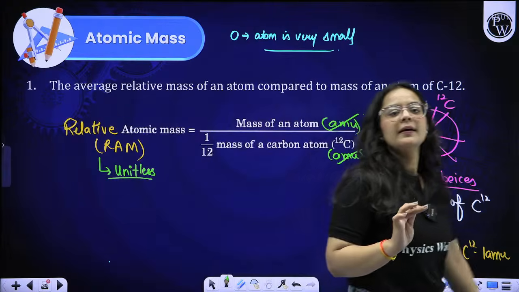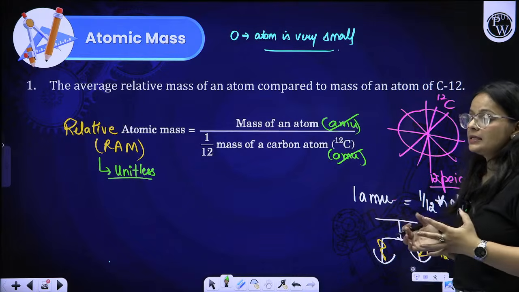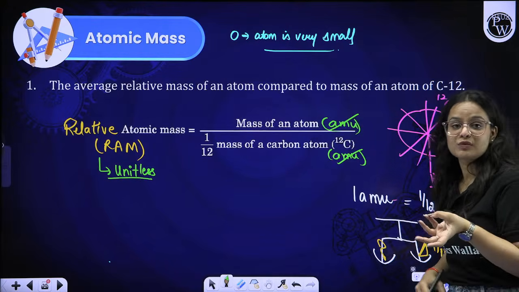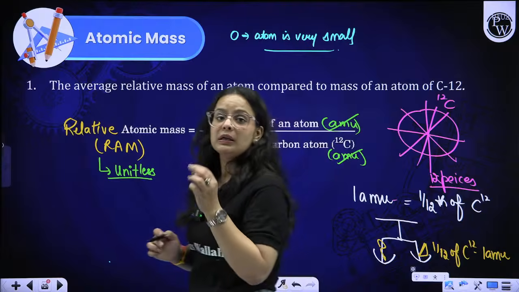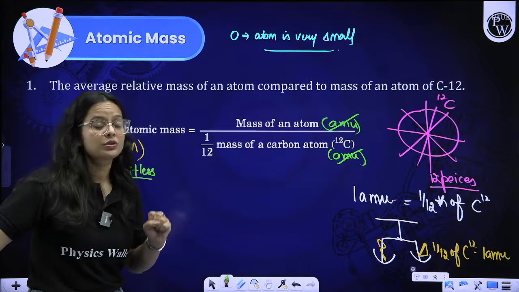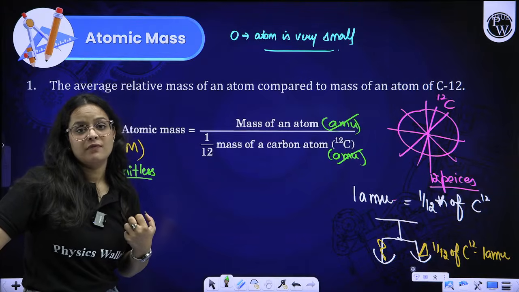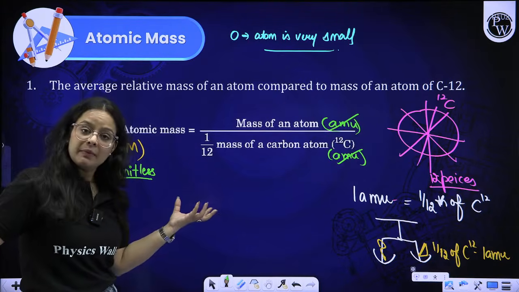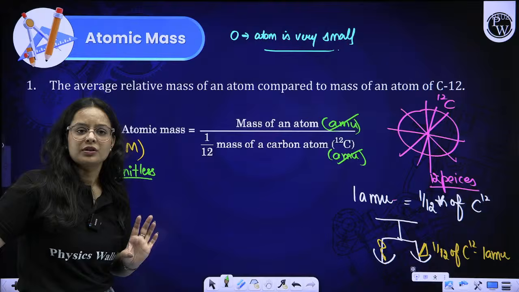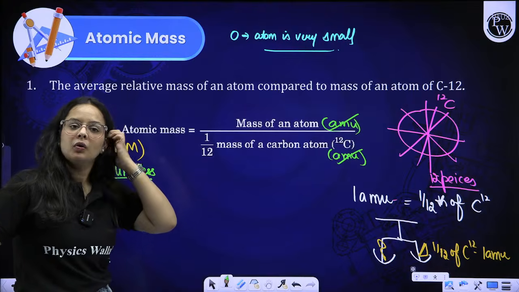Why are we taking carbon only? Yes, this is another very good question. See, this is also the main question that arises, that different elements were taken as reference, for example hydrogen, for example oxygen, but the most suitable one is carbon because it is present in the majority of compounds. A vast number of structures comprise carbon. It is very abundant, and the experimental proofs of carbon justify the procedure. That is why we are taking this. Okay beta, is it clear to you all?